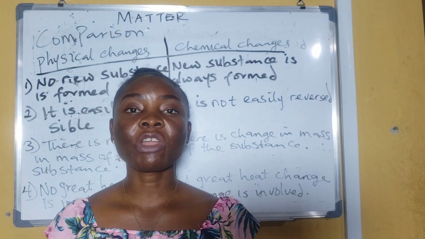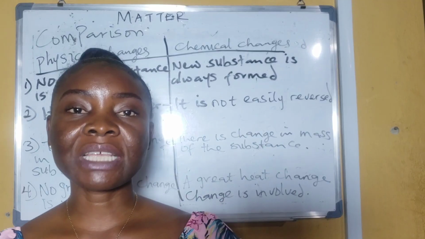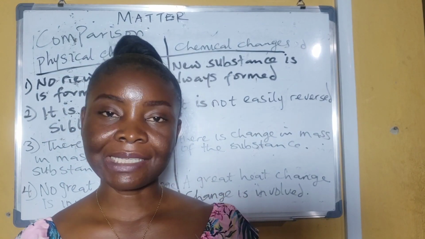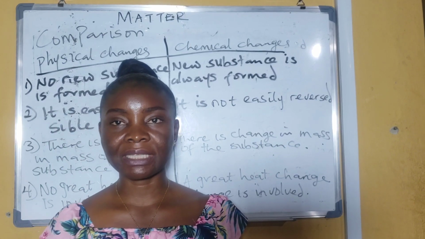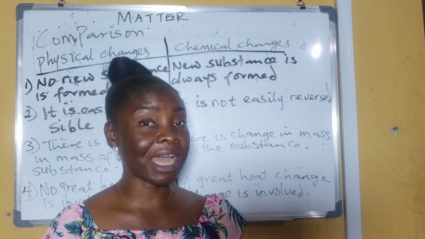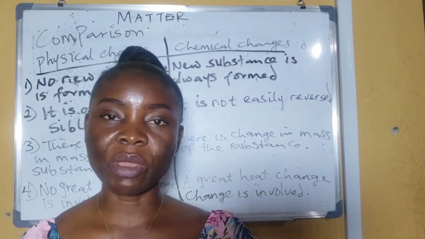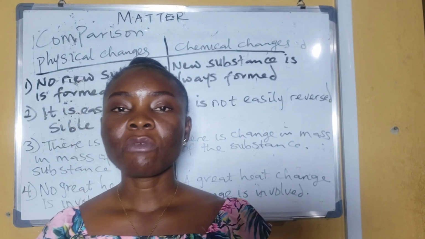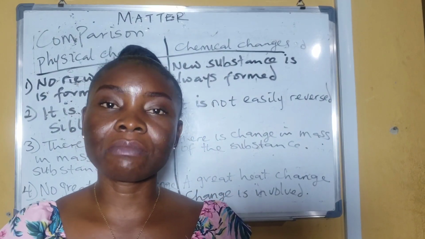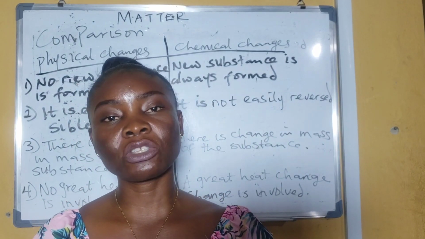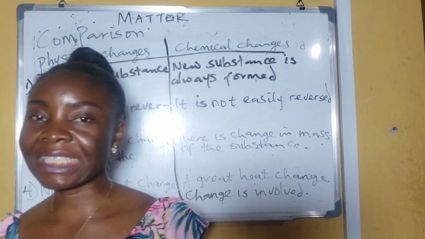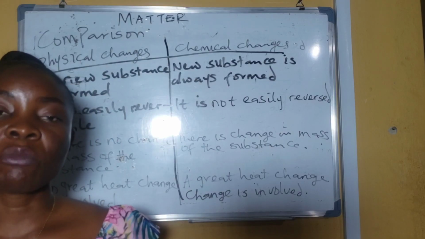All right, so a quick recap. Remember that we said that matter is anything that has mass and occupies space. And then we have these three states of matter, which are solid, liquid, and gas. Their examples are numerous, okay? Then we also have two basic conditions that can make any form of matter change from one state to another. We said that those two conditions are either heating or cooling.